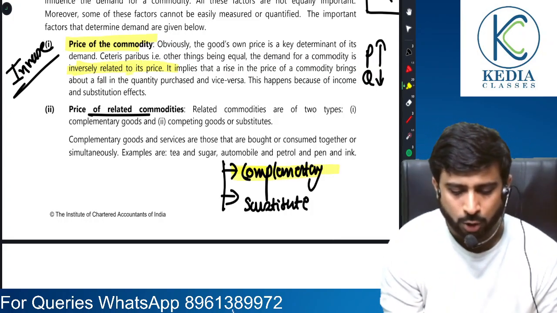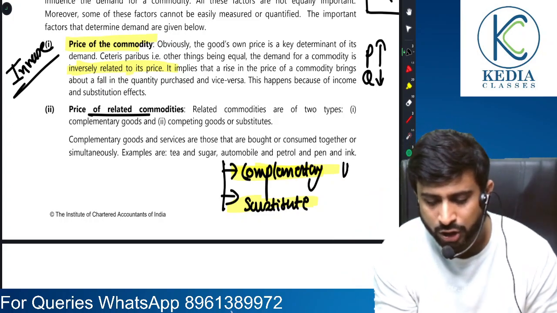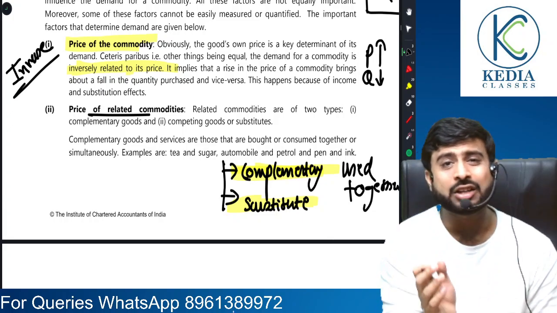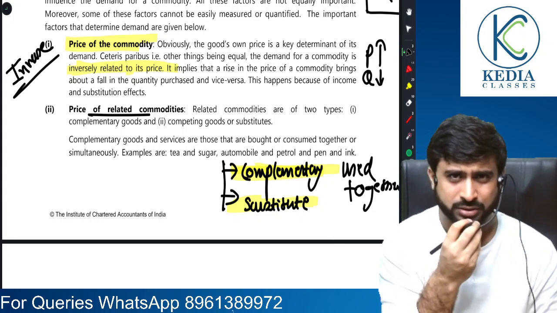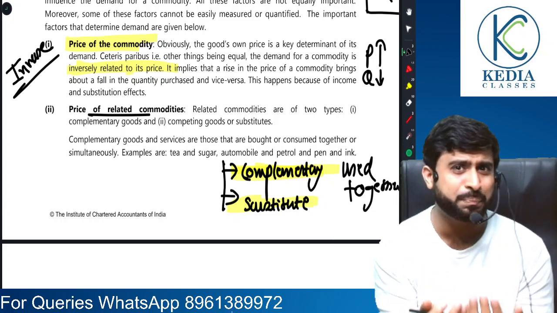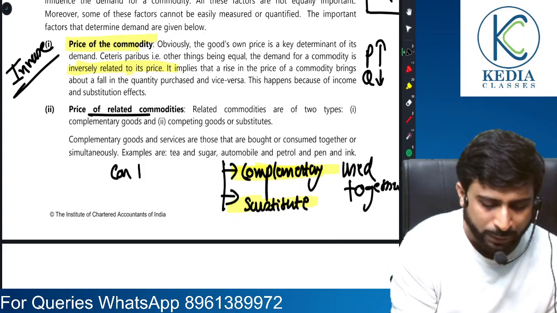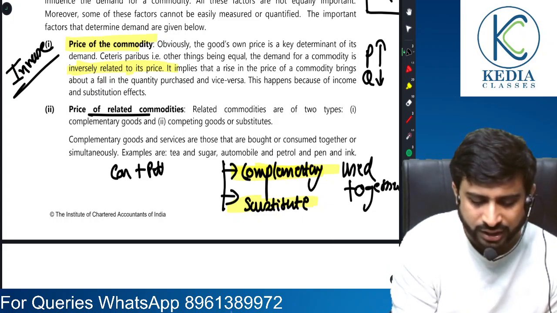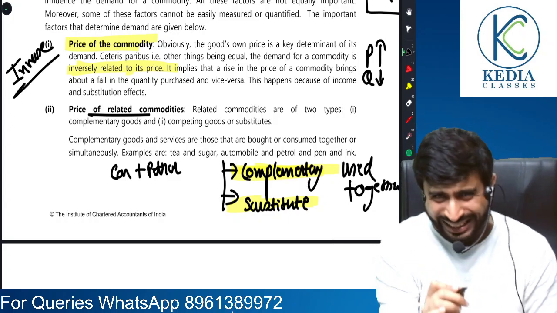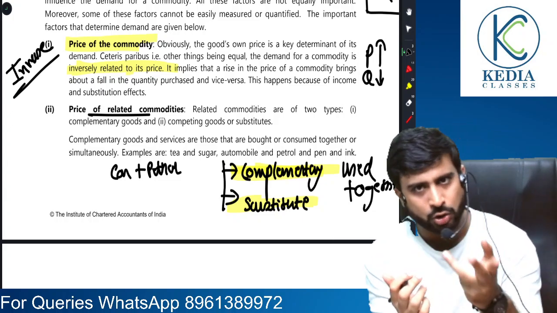But let's talk about complementary and substitute goods. Friends, complementary goods are the ones that are used together. Sir, are there any examples that you can cite for our understanding? Yes, car and petrol, assuming that it's not an e-vehicle, obviously. So car and petrol are complementary goods, that is, they are used together. Ink and pen. Mobile phone and its battery, used together.